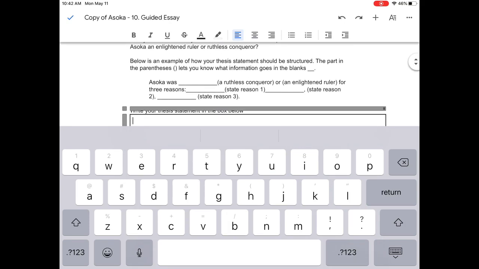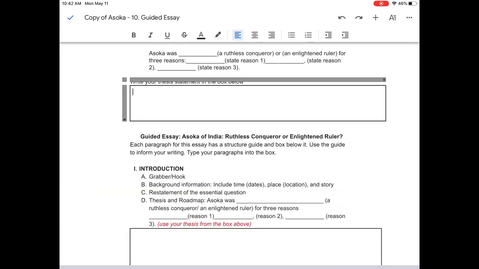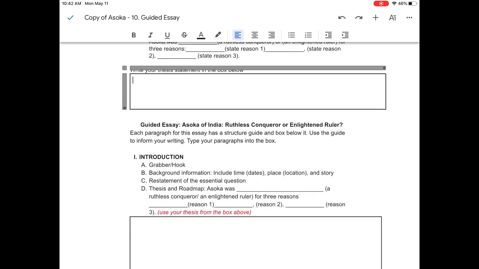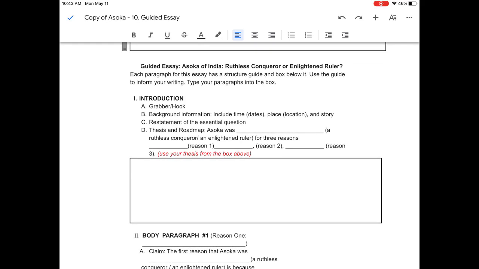Make sure you read these directions up here. Please do not fill in these blanks. Please write your answer in the box just as it says. So you will write your thesis statement in there. Once you have your thesis, you will be ready to write your introduction. Each paragraph for this essay has a structure guide and a box below it. Use the guide to inform your writing. Type the paragraphs into the box.